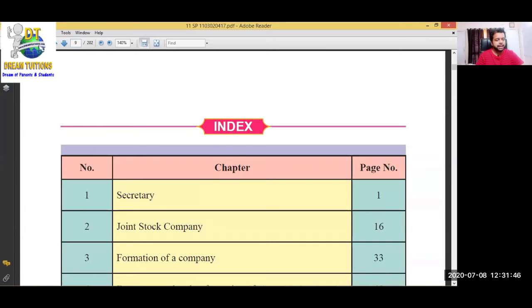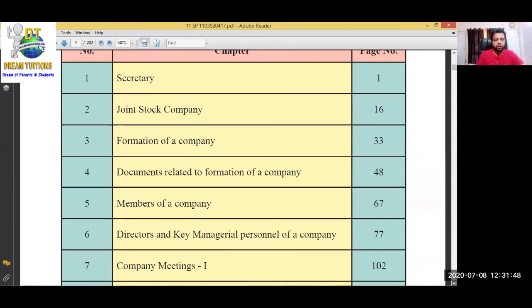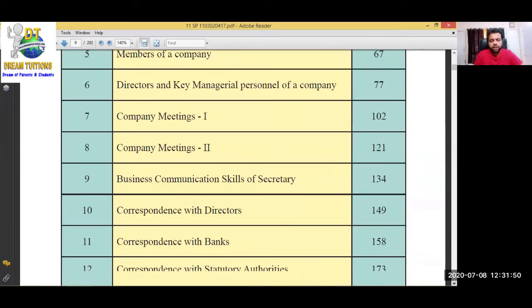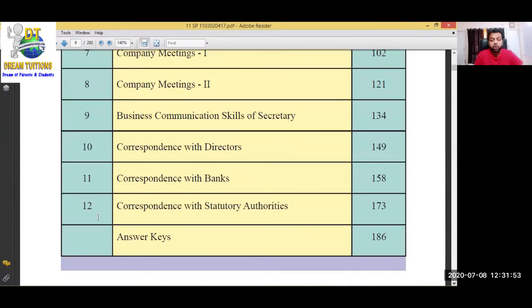Okay, this is the index. Total, how many chapters are there? First, see the total number of chapters. Students, there are a total of 12 chapters in 11th itself, just to explain the work of a company secretary. They have to explain everything about how the company works. Then only you will come to know what the functions and practices are, and the work the company secretary does in the company.